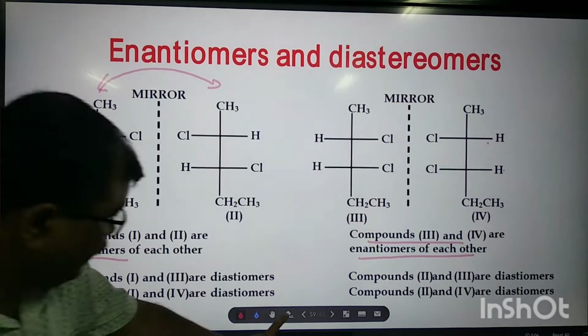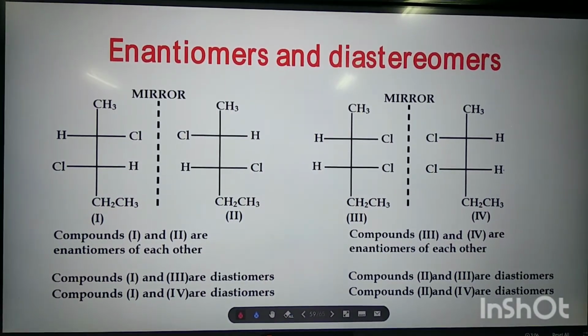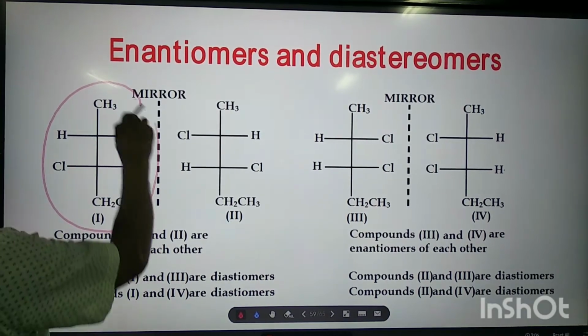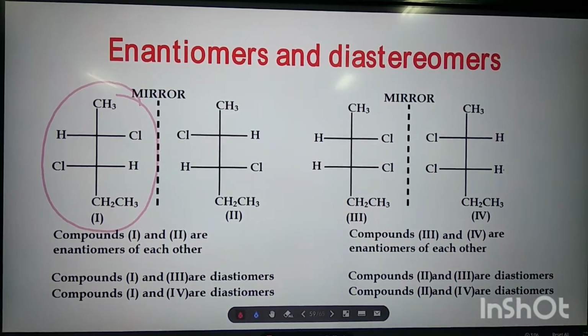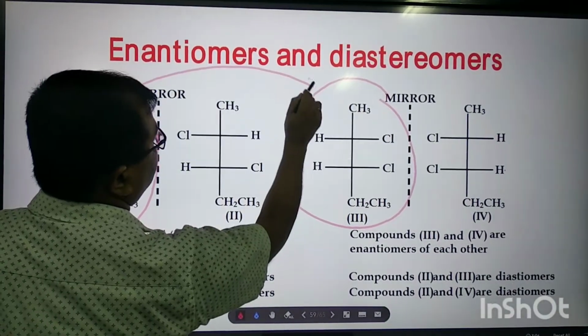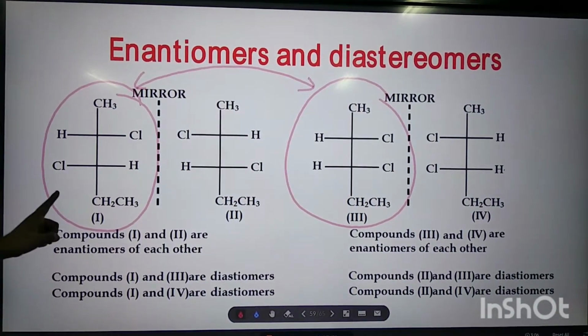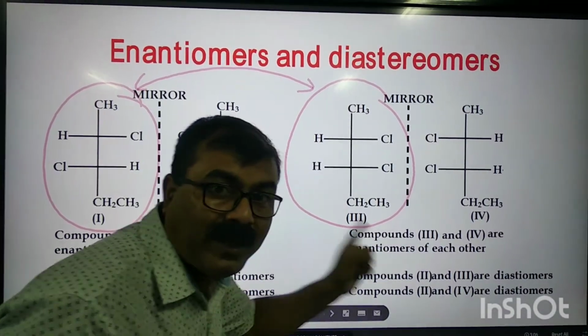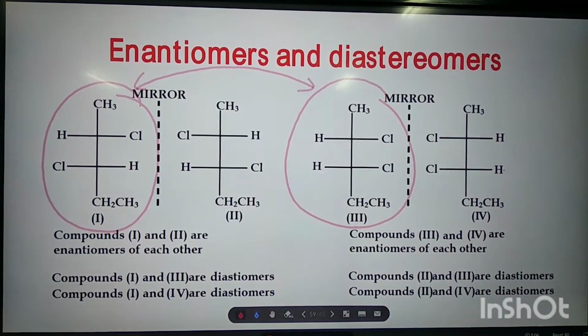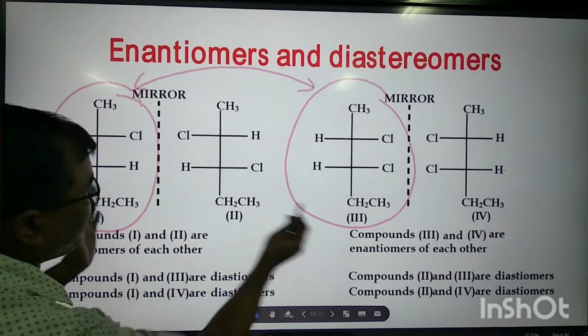Now, my dear students, let us see compound 1 with compound 3. You just observe compound 1 and compound 3. This compound and this compound are not mirror images.